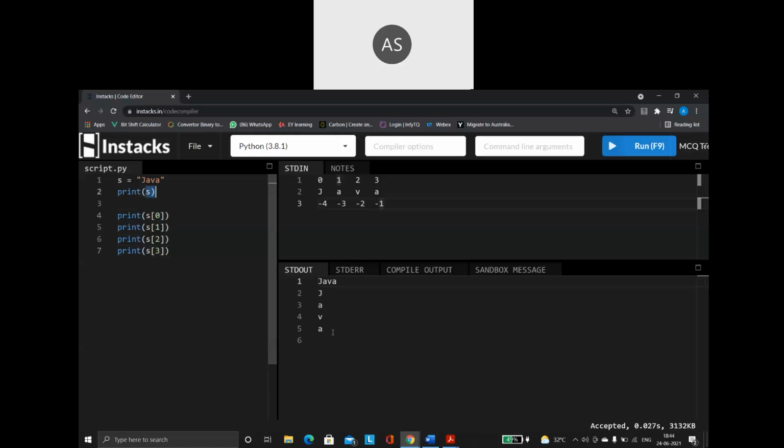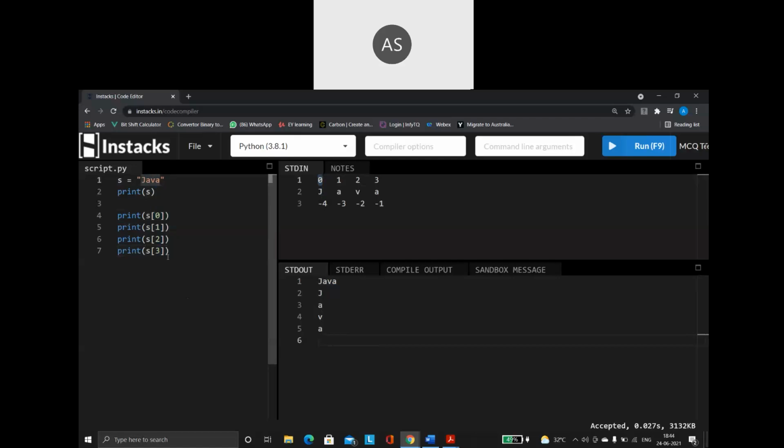When I print s, it will print the entire string. When I say s of 0, within the square brackets what we are mentioning is the index value. Whatever value is stored in that index position is going to get printed for us. This is a small word, only 4 characters, so I easily printed s of 0, s of 1 like that.